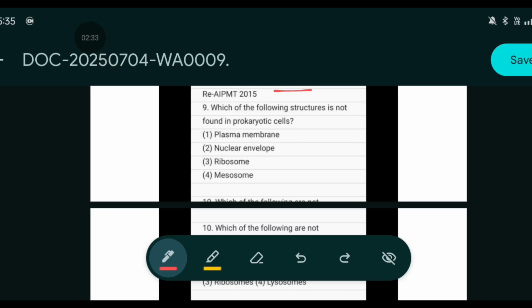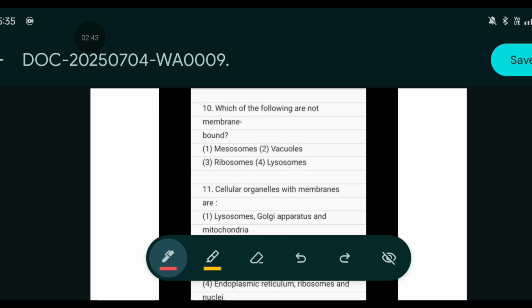Which of the following structure is not found in prokaryotic cell? Plasma membrane, nuclear envelope, ribosome and mesosome. The answer is nuclear envelope. Which of the following are not membrane bound? Mesosome, vacuole, ribosome or lysosome.